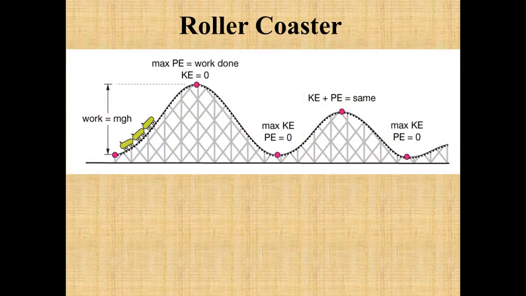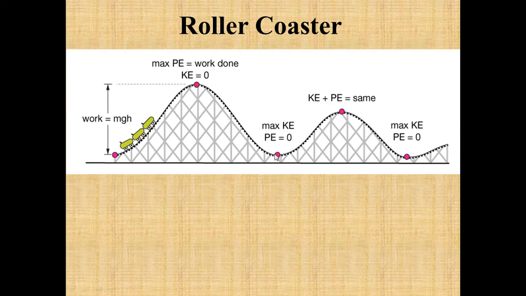Then the roller coaster. This is a very familiar example. In this, the car is moving, having the maximum kinetic energy. Then it reaches this point. This is the point where there will be the maximum potential energy, and hence kinetic energy will be 0.